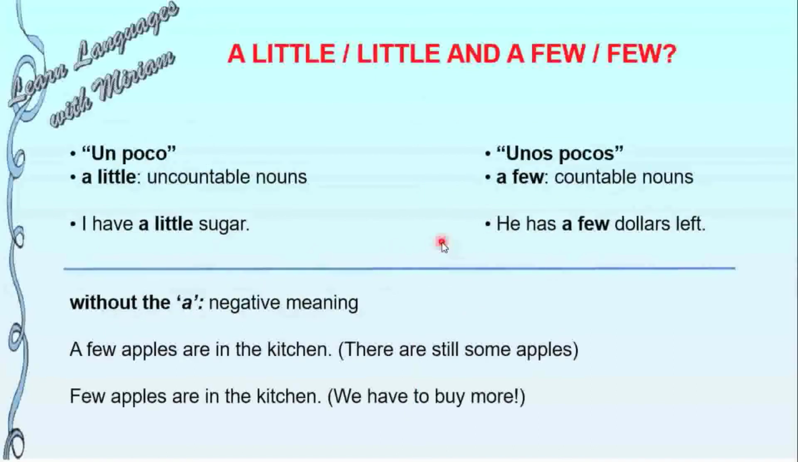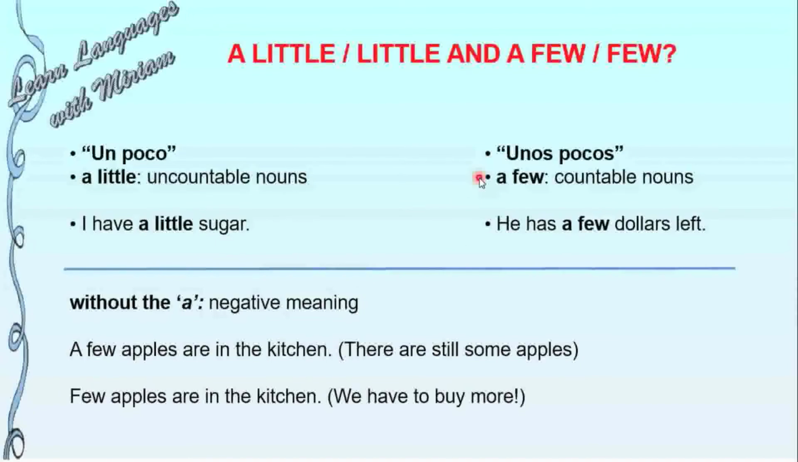Now let's see a little and a few, or little and few. Let's see the difference. A little means un poco in Spanish. We use it with uncountable nouns. For example, I have a little sugar. Remember, sugar is uncountable because we cannot use it with numbers.